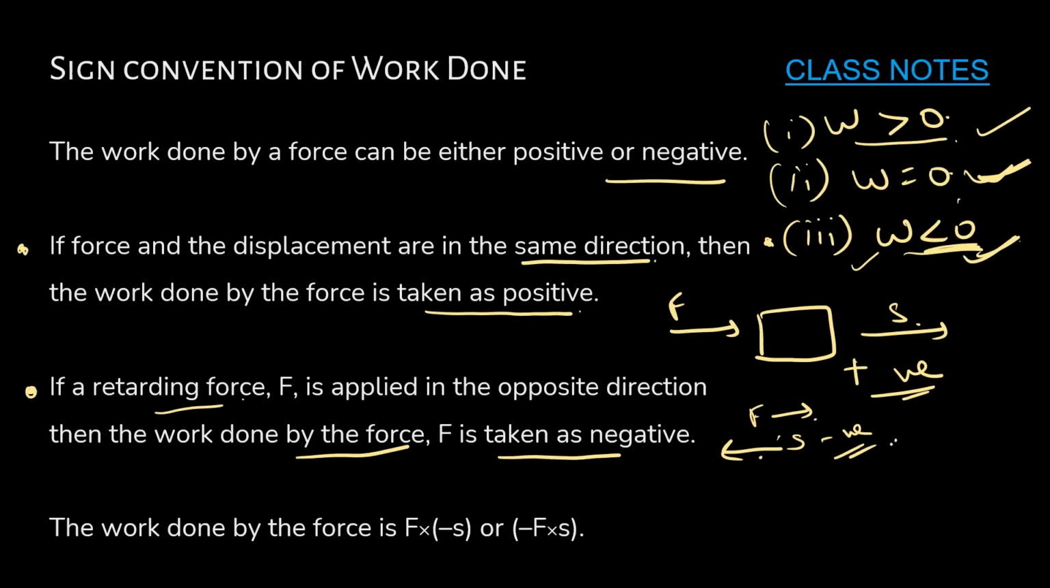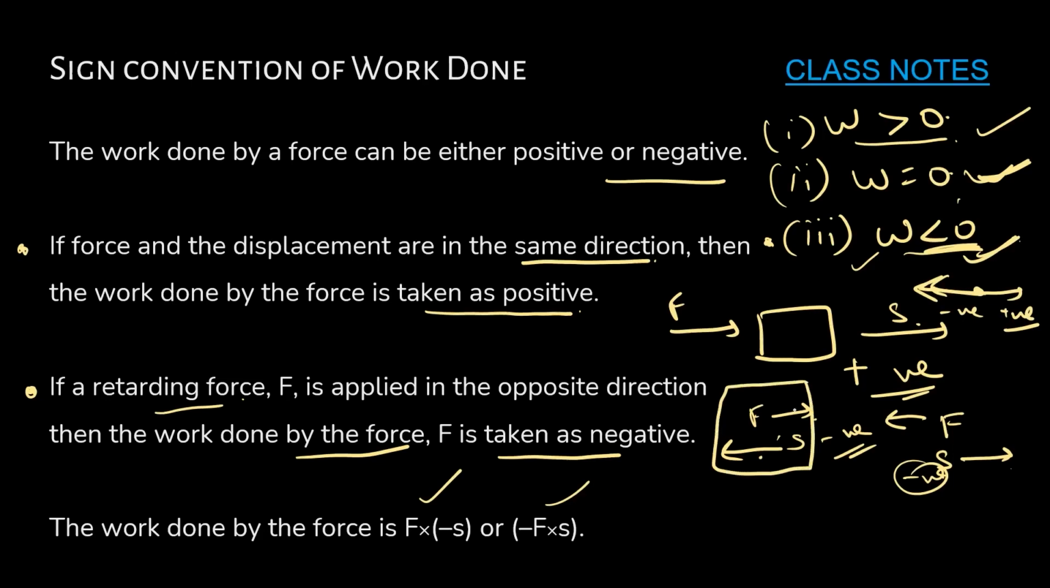Also, not only this case, we can also see if force is acting in left direction and displacement acting in right direction, then also your work done is negative. Opposite directions, okay? So it will be either F into minus S or minus F into S. So in the axis, we take this direction as negative and this direction as positive. For example, if force is acting in the right direction, force is positive plus F, and your displacement is taking place in the left direction, negative S, so F into minus S in this case.